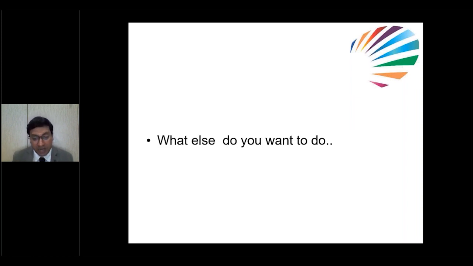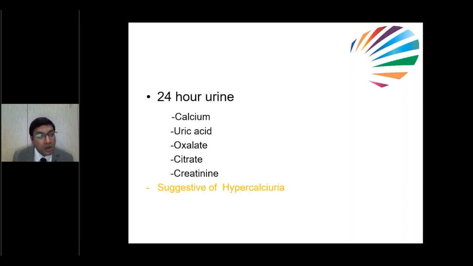So the child is having recurrent UTI, but stones are there, and there is no hydronephrosis. Do you want to do MCG here? Absolutely not. We can wait, because here the pathology is that the child is having stones, so we have to treat for stones. So what are the things you want to do now? Do 24-hour urine collection for calcium, uric acid, oxalate, citrate, and creatinine. We have done all these investigations, and they are suggestive of hypercalciuria.